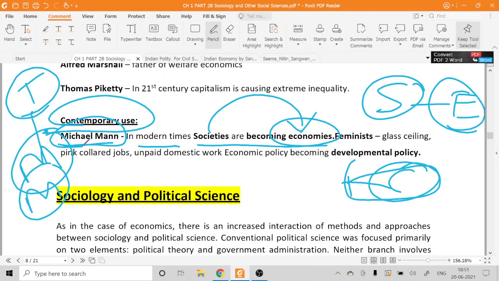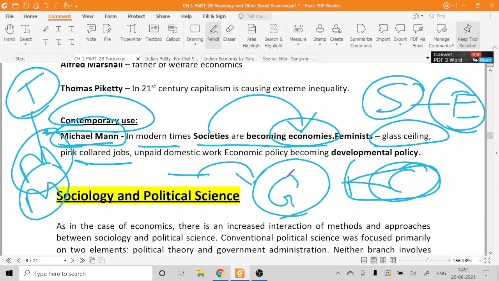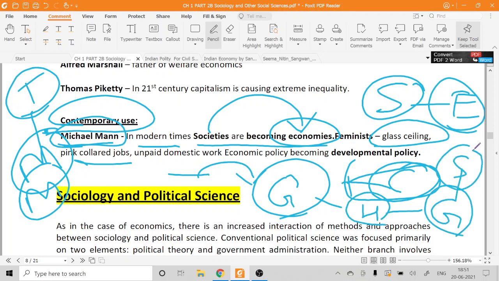Feminists also give the concept of the glass ceiling, or the pink collar job. There are particular types of jobs related to a particular gender. For example, the hospitality sector is related to the female gender. So this is also sociology becoming economy.